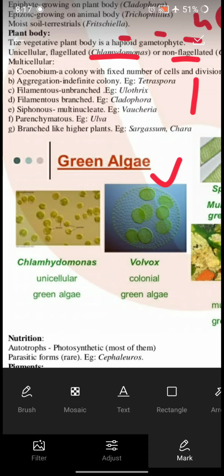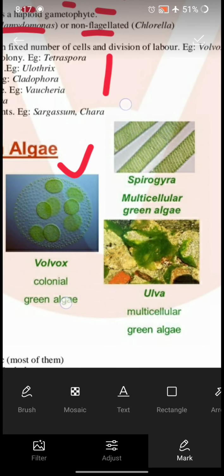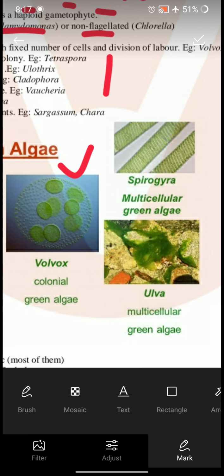Chlamydomonas, it is unicellular green algae. Volvox, colonial form, all the round structures. These are more than one number of Volvox. This is colonial form of Volvox. And this is Spirogyra. Spirogyra is multicellular green algae. Alba is multicellular green algae.